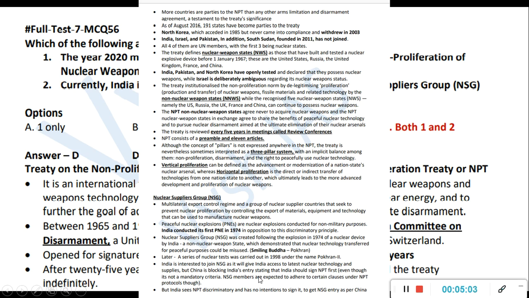So India openly tried doing this, because we did not want to stay back from other countries. We also needed it, because we have a threat from Pakistan and a threat from China also. So we needed a nuclear weapon. Okay, so these things are there.